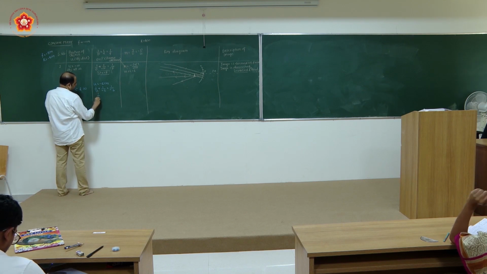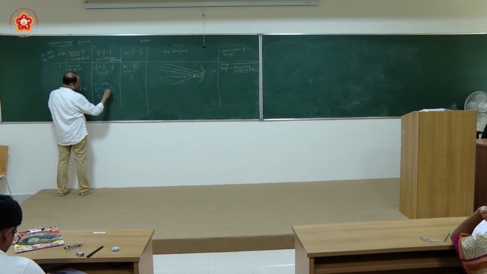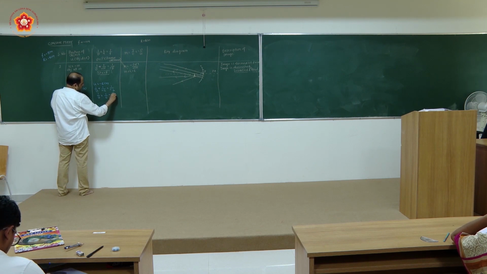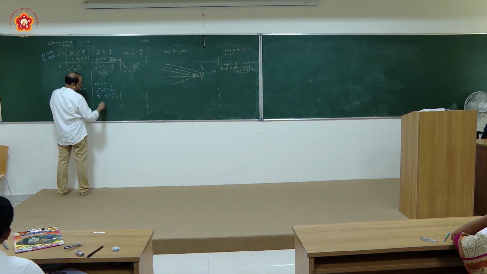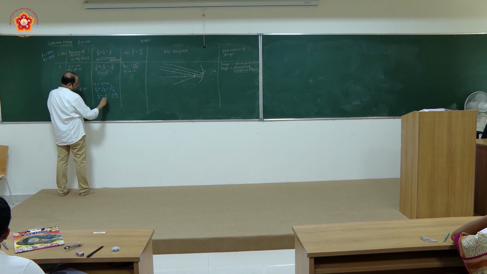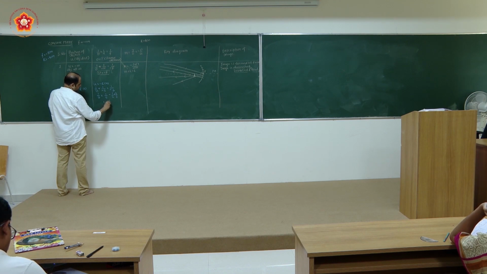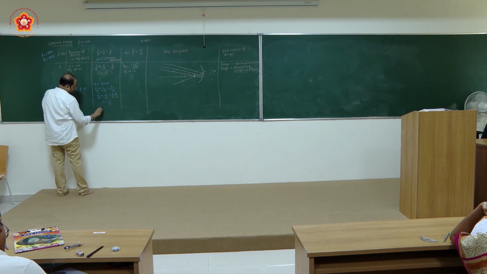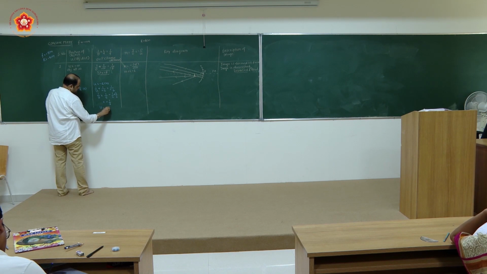So 1 by v will be equal to, moving this to this side, 1 by 6 minus 1 by 2, multiply this by 3, divide by 3. So you will be having the answer here as, how much it will be? 1 minus 3, that is minus 2 by 6. Minus 2 by 6 यानी minus of 1 by 3 आएगा. यानी image distance will be minus of 3 centimeter.